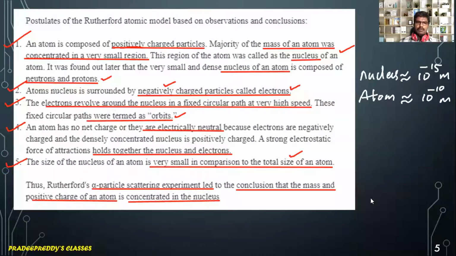And another conclusion is that all positive charge of the atom is concentrated only at the central portion called the nucleus, and thus the mass and charge of the nucleus are confirmed from the alpha ray scattering experiment. These are the postulates or observations or conclusions, whatever we say, from Rutherford's atomic model.